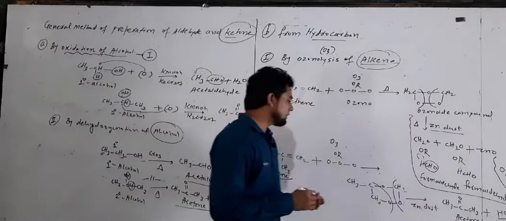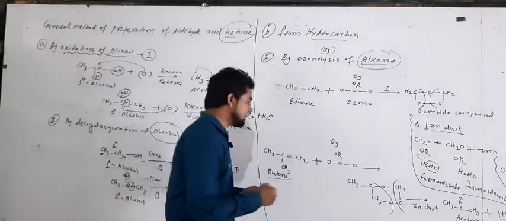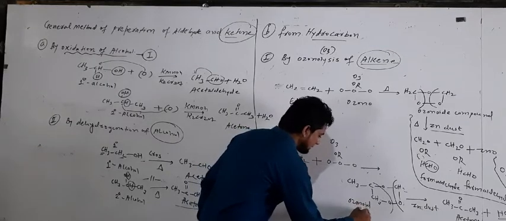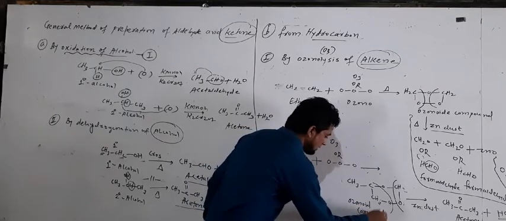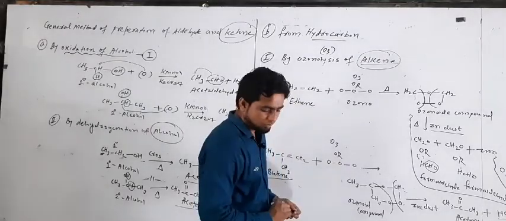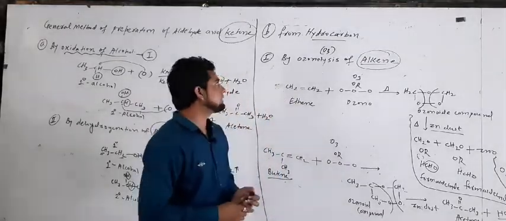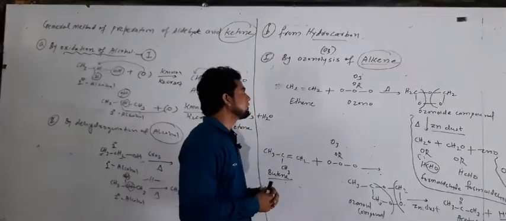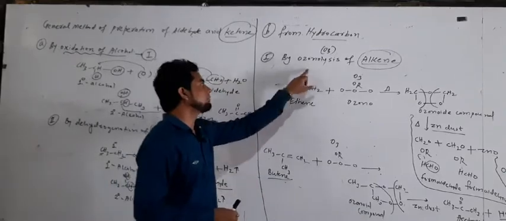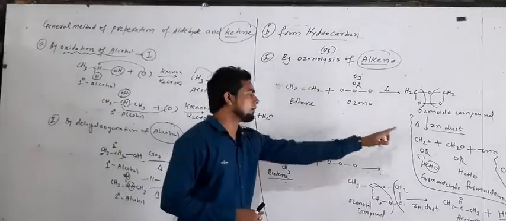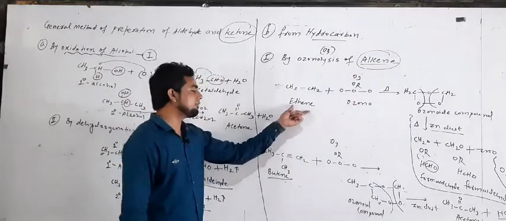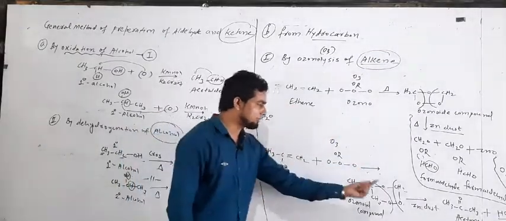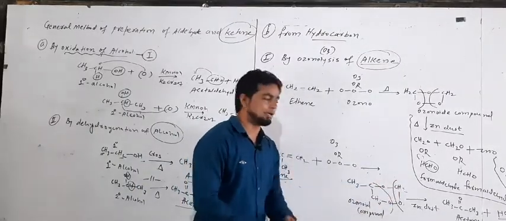Okay beta, you have to remember what simple reactions are happening here. This is called the ozonoid compound. The process in which ozone is added to an alkene is called the ozonolysis of alkene. With the help of ozonolysis of alkene we prepare aldehyde and ketone. With ethene we prepared aldehyde. With butene we prepared one molecule of acetone, a ketone, and a second molecule of formaldehyde.